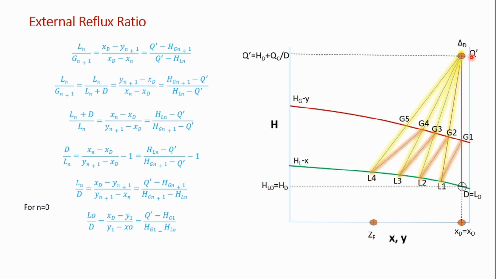Xd comma q dash is this point, right? Y1 comma hg1 is this point, right? And x0 comma hl0 is this point, right? So there is a straight vertical line. One coordinate is this point, another coordinate is this point, another coordinate is this point. So this can represent the external reflux ratio, right? So 3 points are there on the coordinate.